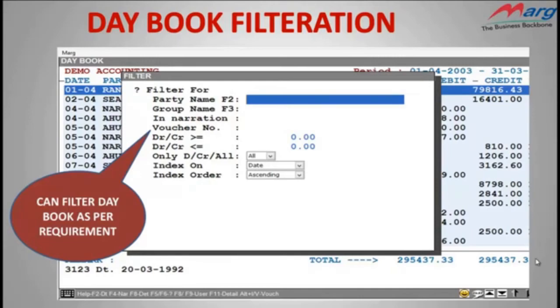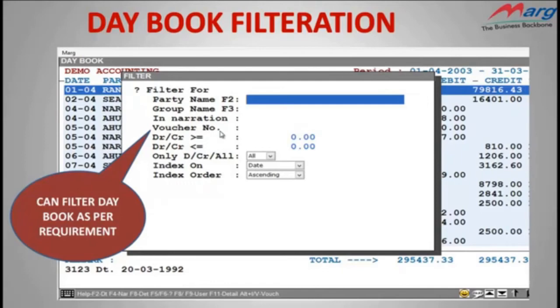Here you can filter your voucher on basis of party name. As you see on screen, here first option is party name. Now the next is group name. You can also filter vouchers according to group name. For example, if you want to view only those vouchers which are related to indirect expenses, then you can type here indirect expenses and software will show you all the indirect expenses here. Also, you can filter your vouchers as per the narration. And the next option is voucher number.